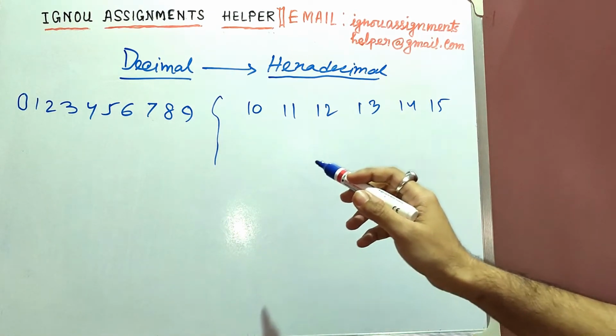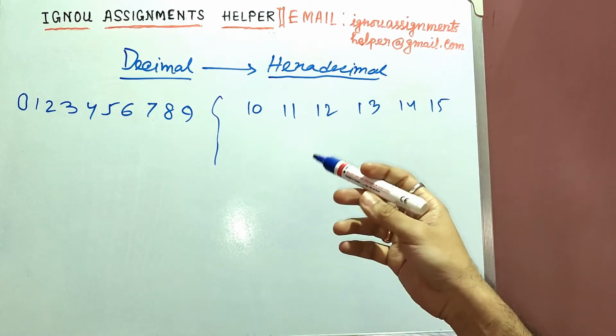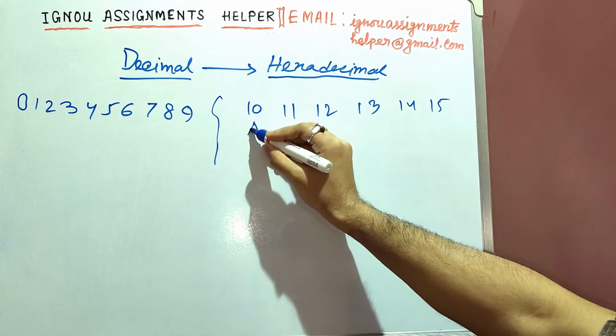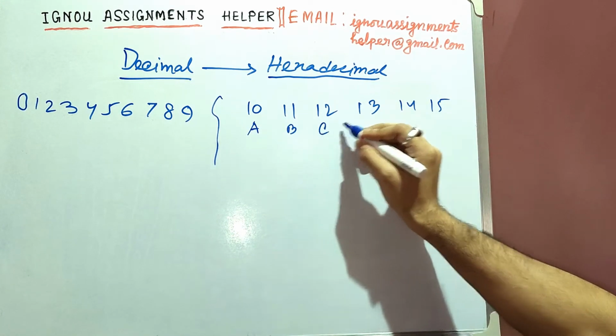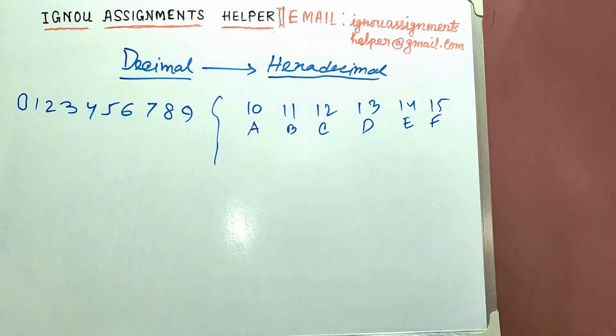But in the hexadecimal series we will represent 0 to 9 as we represent it in the decimal series, but from 10 onward in the hexadecimal series we represent them with alphabets. So this will be A, this will be B, this will be C, this will be D, this will be E, and this will be F.